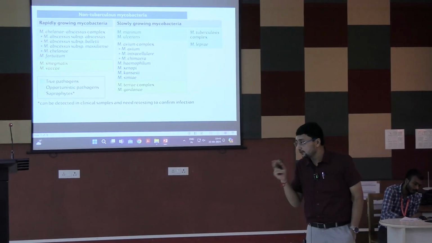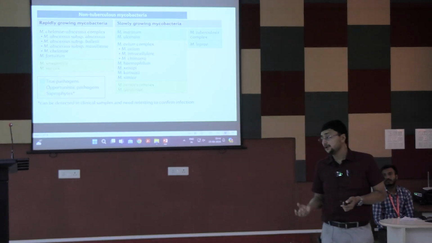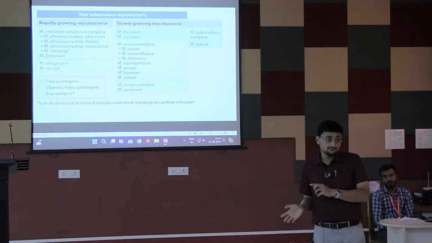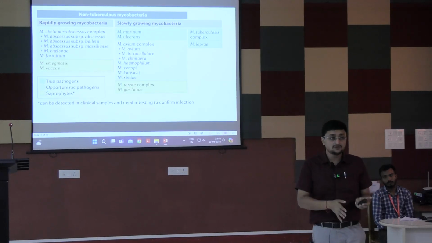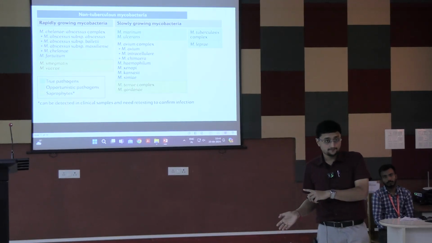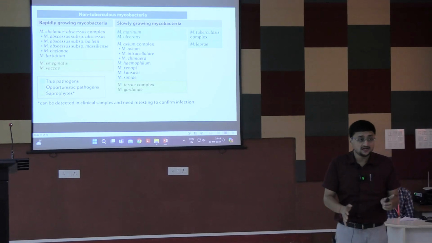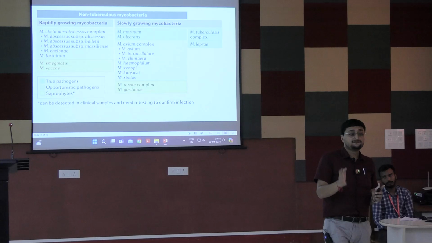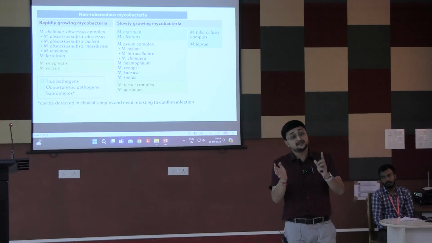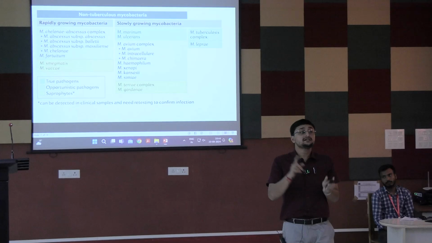So according to the culture media, according to the culture time, Mycobacterium can be classified into rapid growers and slow growers. This is the Mycobacterium population other than tuberculosis. If the specimen is a rapid grower, that means the specimen grows in less than 7 days.